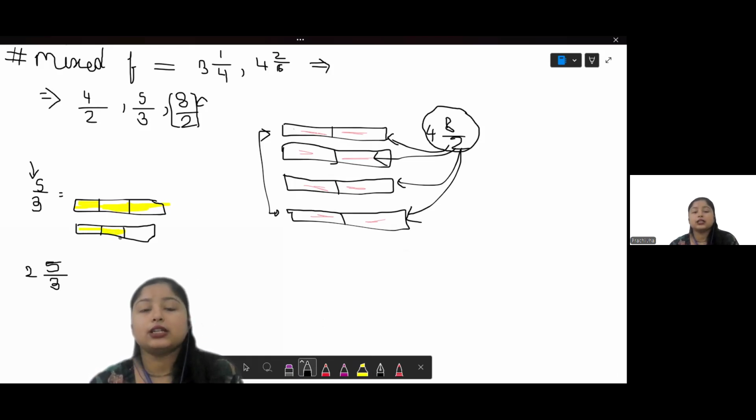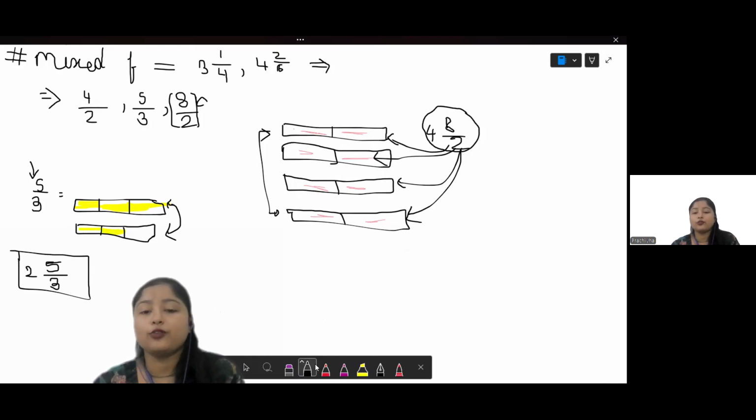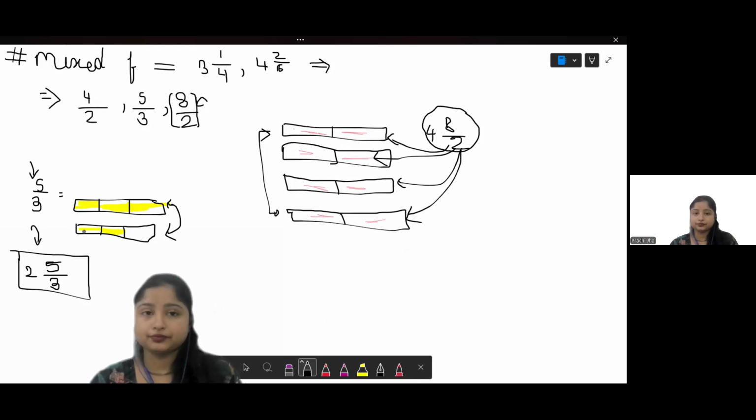So that makes it 2 and 5 over 3. Now see, this is practically possible, right? You have 2 bars, each of 3 portions, and we are talking about only 5 portions of it. So that is how we represented an improper fraction as a mixed fraction.